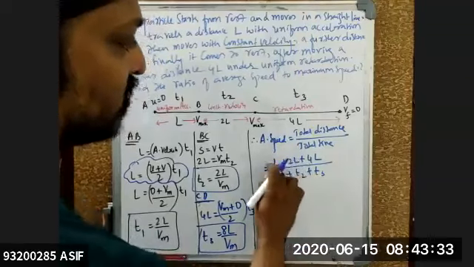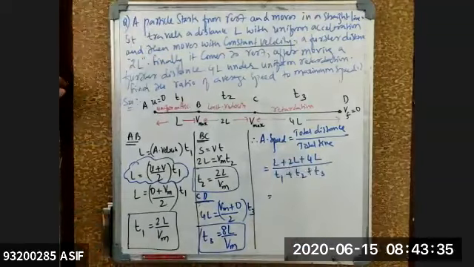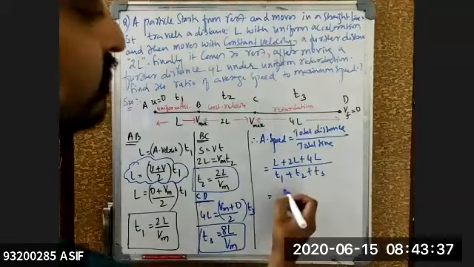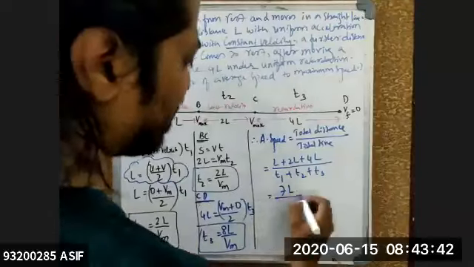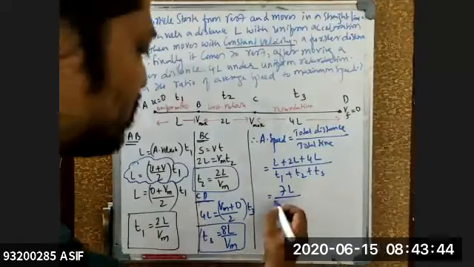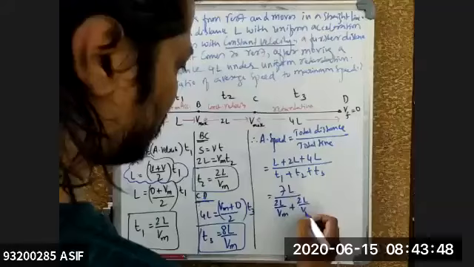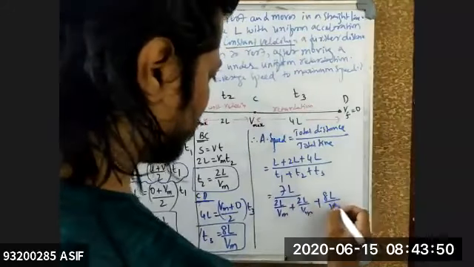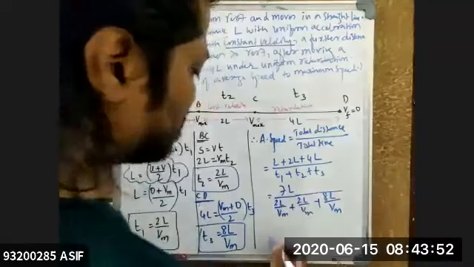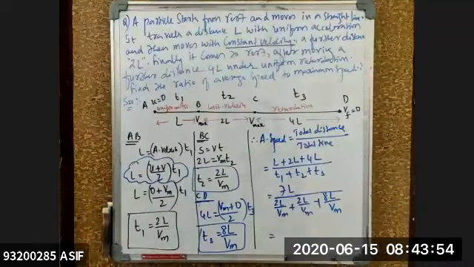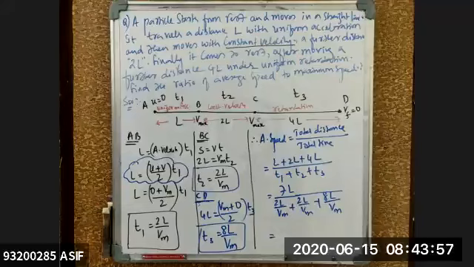So L plus 2L is 3L, plus 4L. How much? 7L. So 7L divided by T1 plus T2 plus T3. T1 value is how much for me? 2L by Vm, plus this one is 2L by Vm, plus this one is 8L by 4 Vm. Isn't it? Simplify this one. See how much I'm getting for average speed for the given condition.